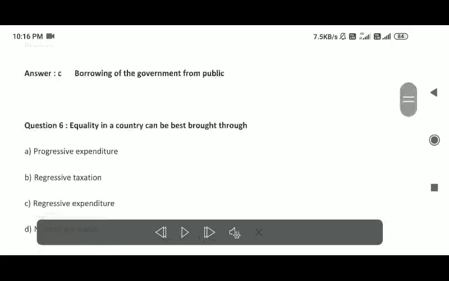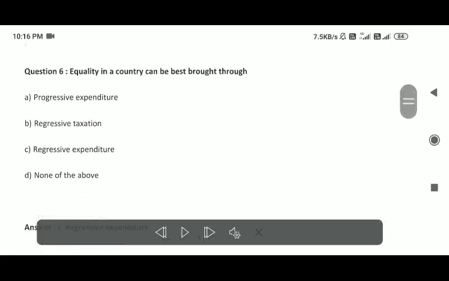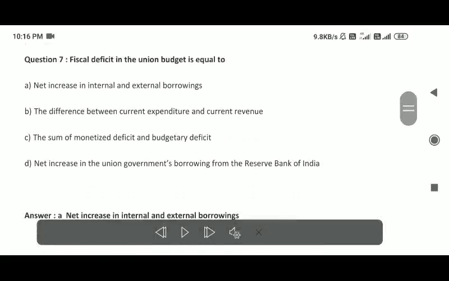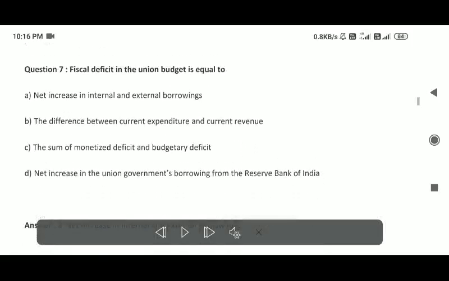Question 6. Equality in a country can be best brought through: progressive expenditure, regressive taxation, regressive expenditure, none of the above. Answer: C. Regressive expenditure. Question 7. Fiscal deficit in the Union Budget is equal to: